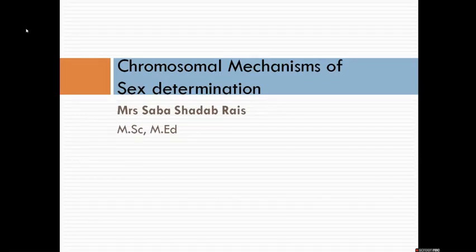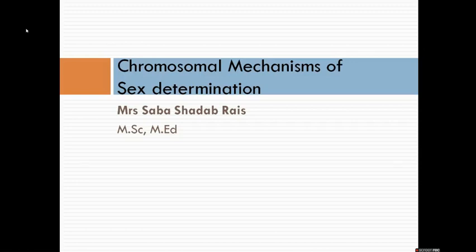You can see various types in various organisms. In this particular lecture, we will learn about the chromosomal mechanism of sex determination. This is also called the genetic mechanism of sex determination. Various things other than chromosomes influence the sex of an organism, which we are going to discuss in the next lecture.